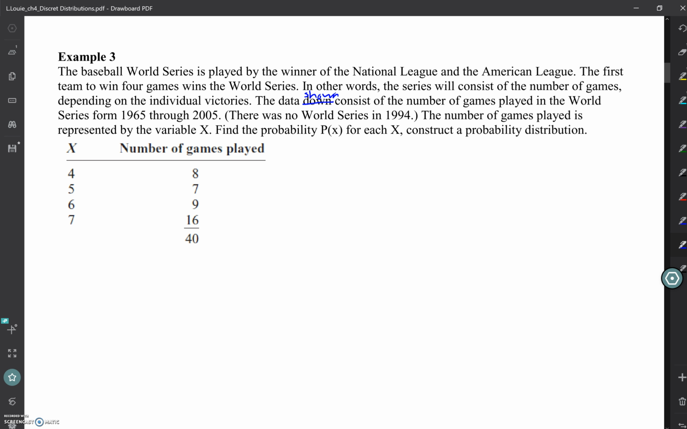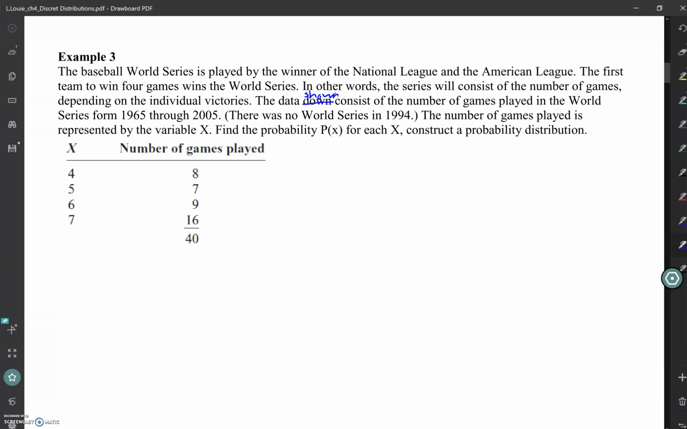Construct the probability distribution. All right, so we know we've got our x, and then we have the frequencies of those x's. What happened to games 1 through 3? How many games does it take to win the World Series? At least 4. It's the best out of 7. So we don't even consider 1 through 3 because you can't win with just those games. So these are the only options in order to win the World Series.